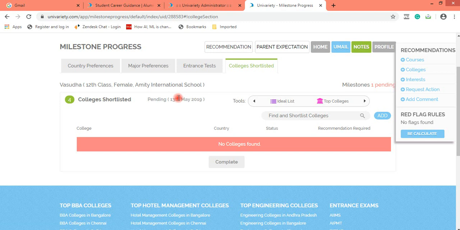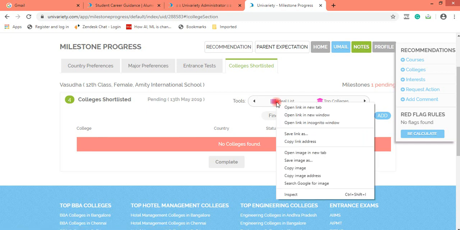So the students can shortlist colleges, and looking at that list, which is a system generated list, even the counselors can shortlist colleges. So this is how colleges need to be shortlisted, and you need to be a little careful with this ideal list button. If you just do a normal click on this ideal list button, then even if you are trying to open another student's profile after that, the system will only open Vasudha's profile.